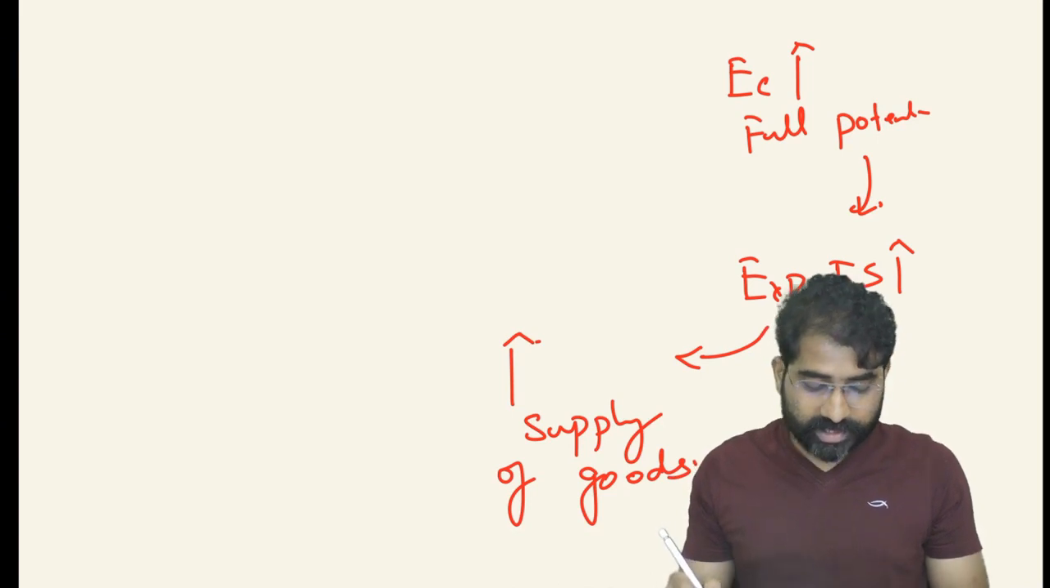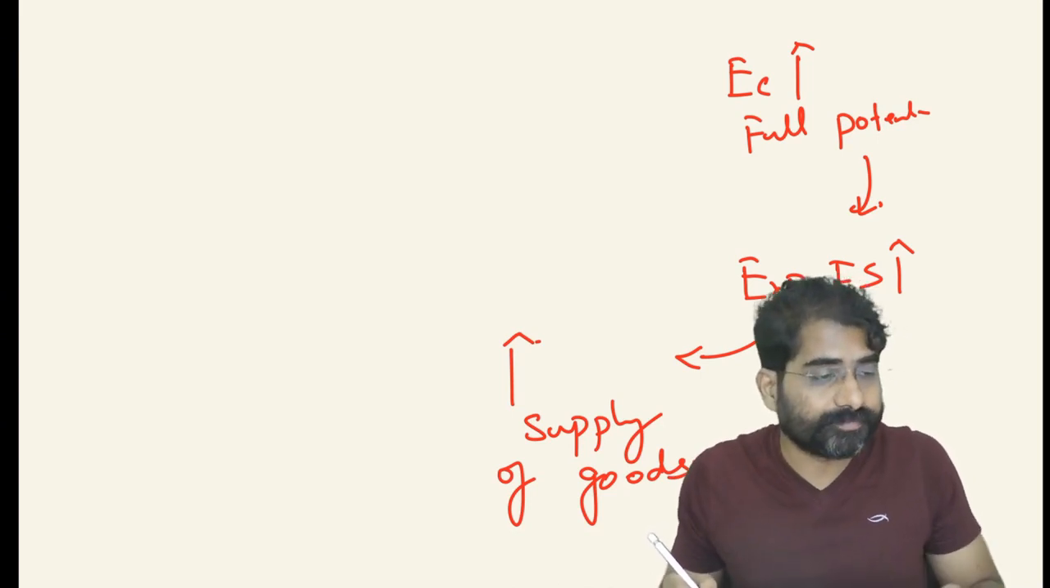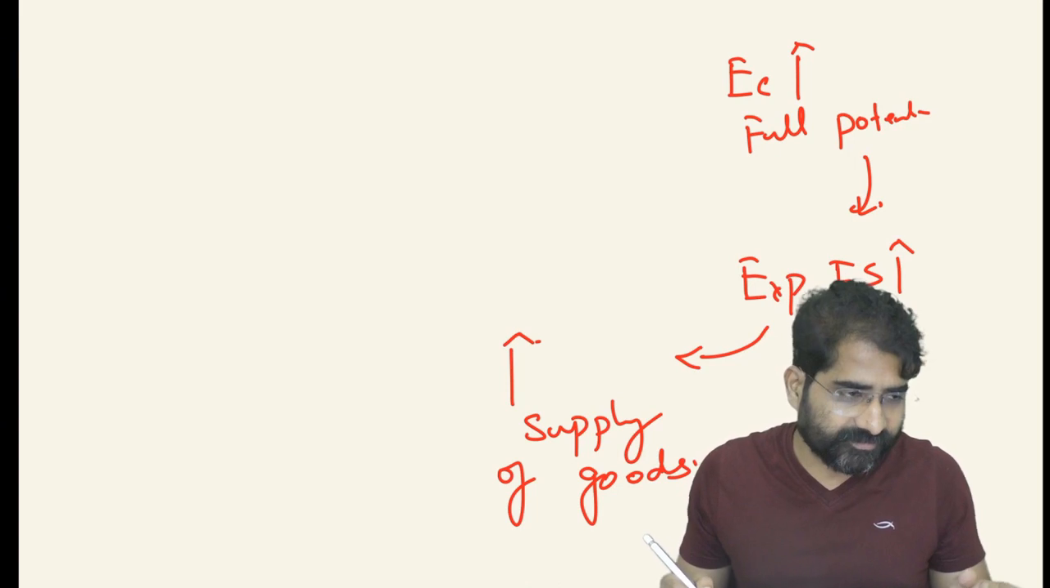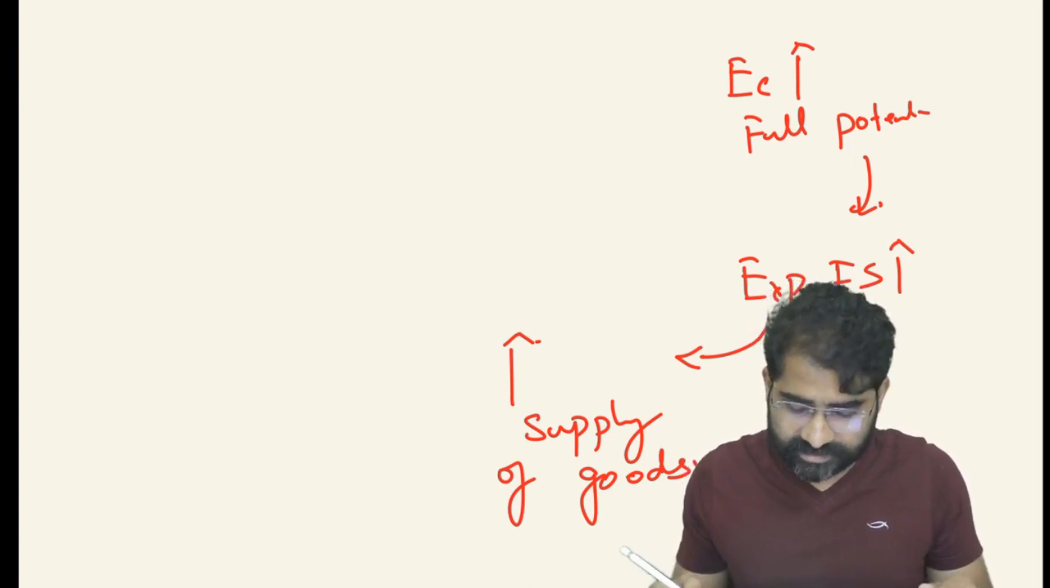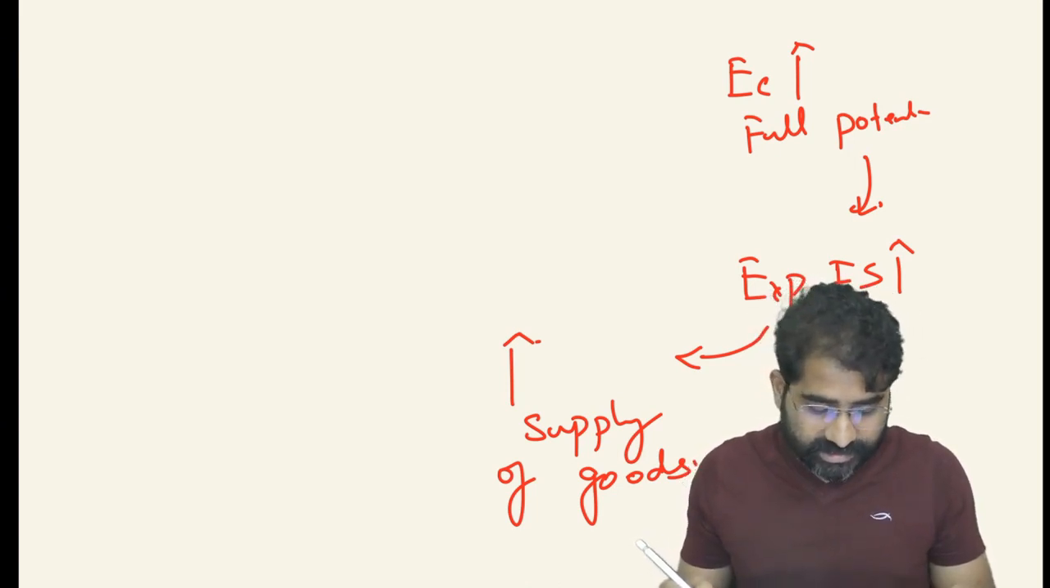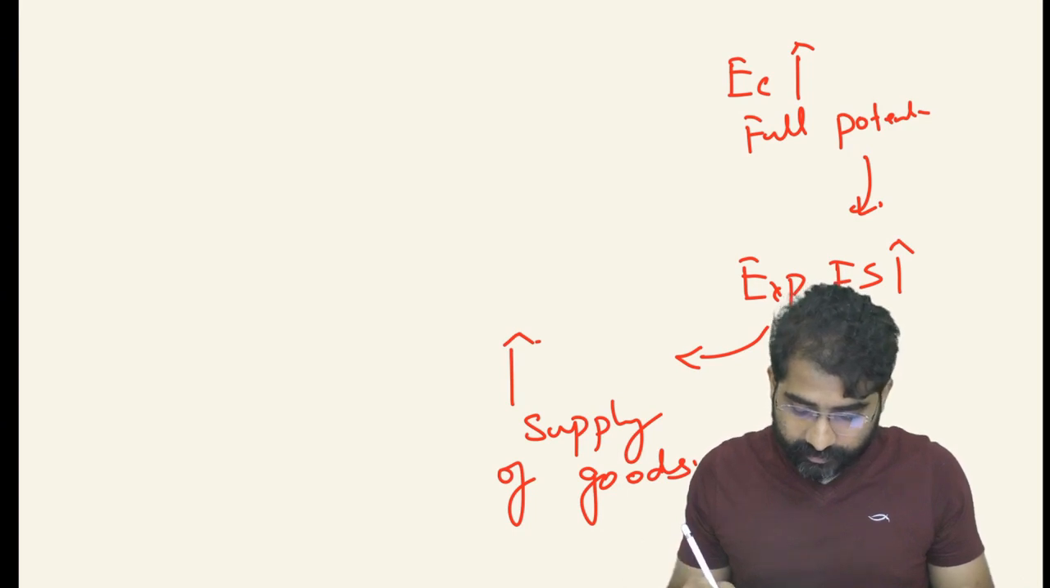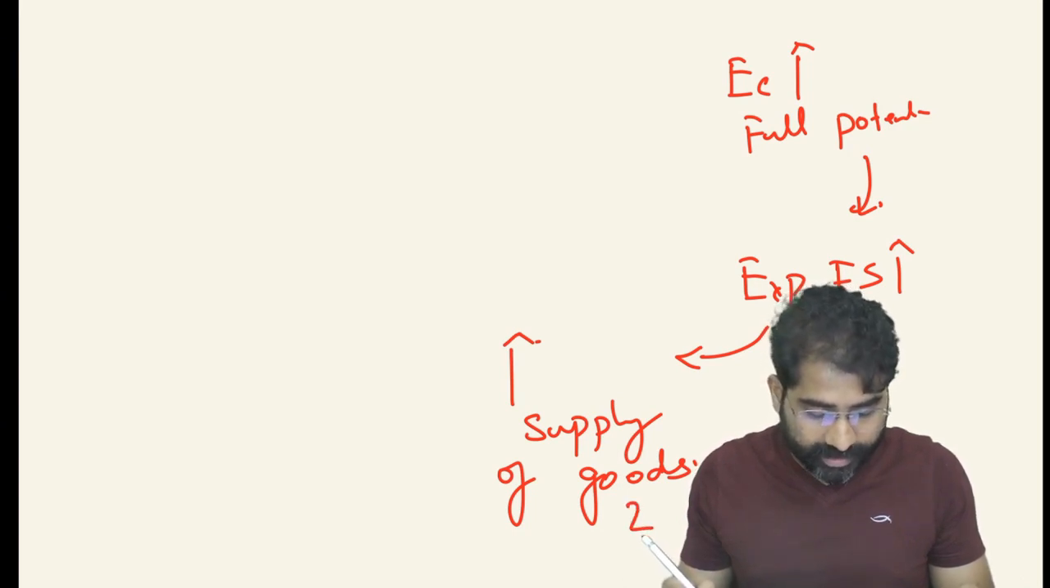So we cannot increase the supply of goods in the economy. Graph for inflationary gap is not needed. First, let's try to understand this. So increase in supply of goods cannot be done. Why it cannot be done? Because the economy is already operating at the highest level.